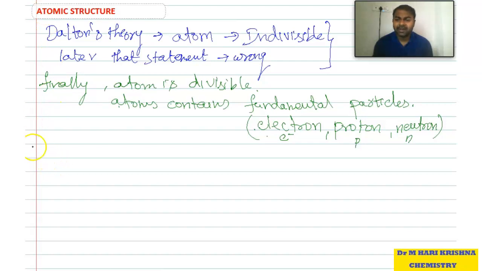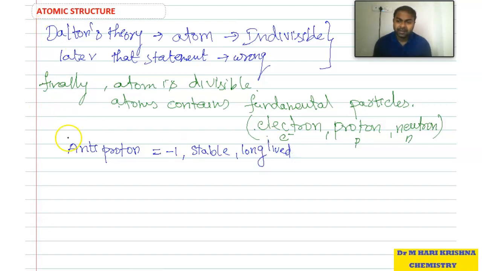Along with the fundamental particles, it contains antiprotons. What are antiprotons? Its charge is -1. It is stable, long-lived.